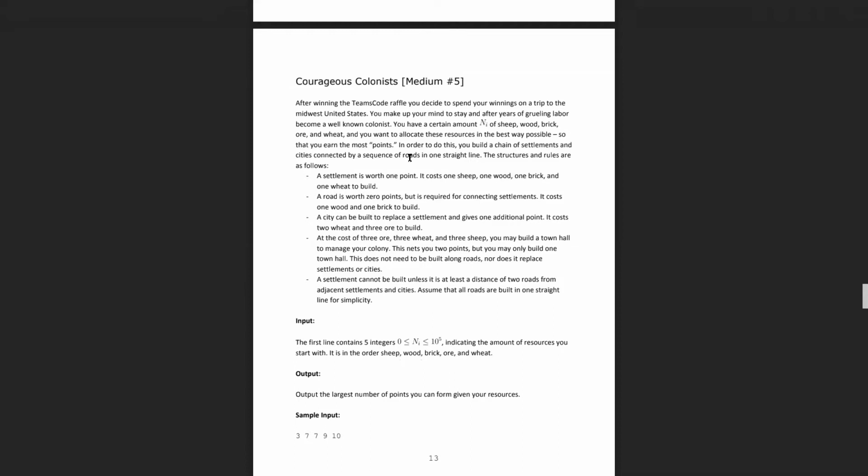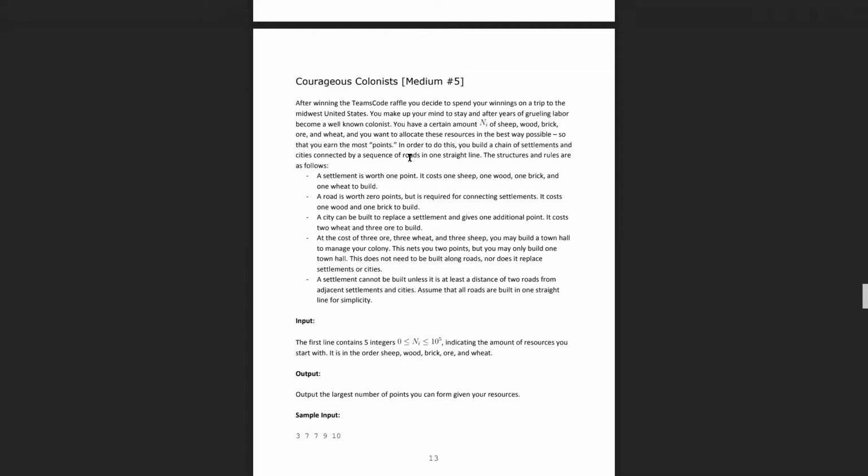We'll first read over the problem. After winning the TeamsCode raffle, you decide to spend your winnings on a trip to the Midwest United States. You make up your mind to stay, and after years of grueling labor, become a well-known colonist. You have a certain amount, N of I, of sheep, wood, brick, ore, and wheat, and you want to allocate these resources in the best way possible so that you can earn the most points.